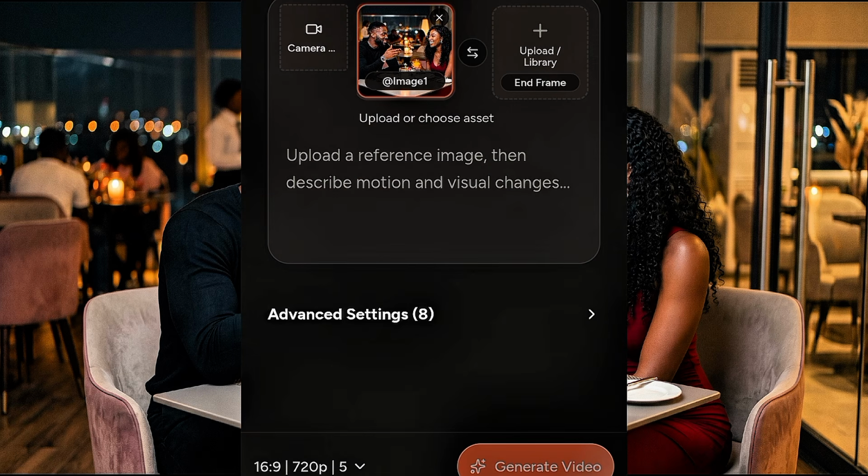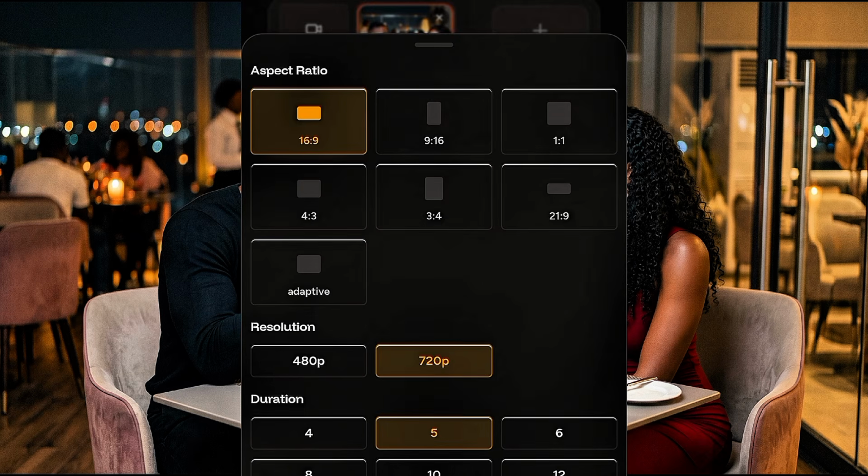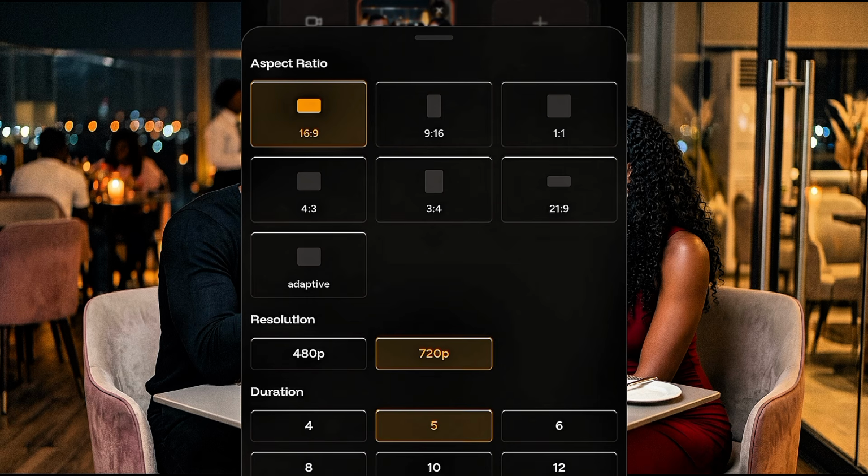If you look at the bottom left, you are going to see a drop down arrow, opposite to the generate video. Click it and then you are going to see the aspect ratio. Look at it, 16:9, 9:16. For the purpose of this video, we are going to be making use of 16:9 because you are generating for YouTube. And then you scroll up, you are going to see the resolution of the video. I highly recommend 720 pixel instead of the 480 pixel. Okay, now the duration of the video, go ahead and select your duration. Let's put it at 6 or 8. Let's put it at 8.